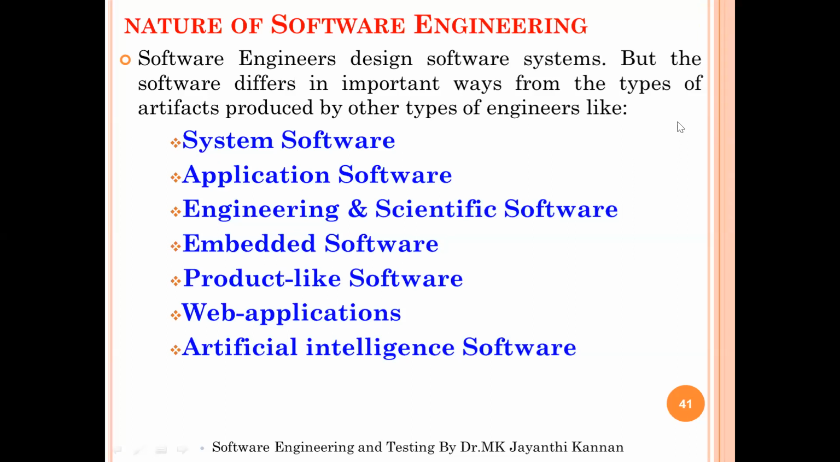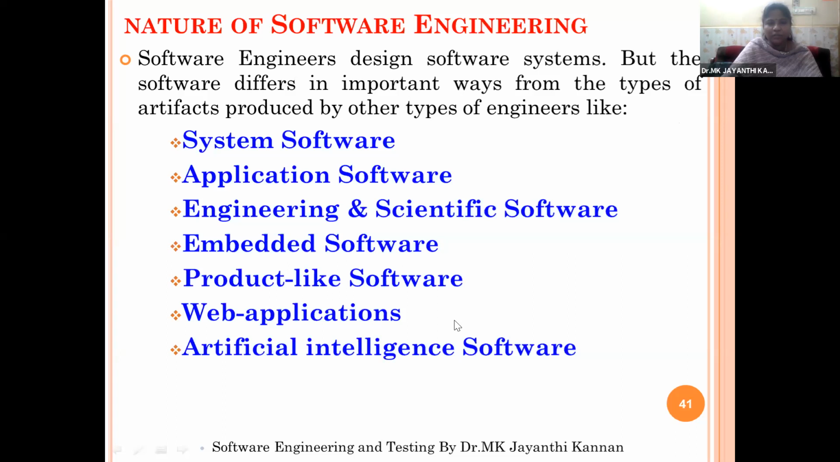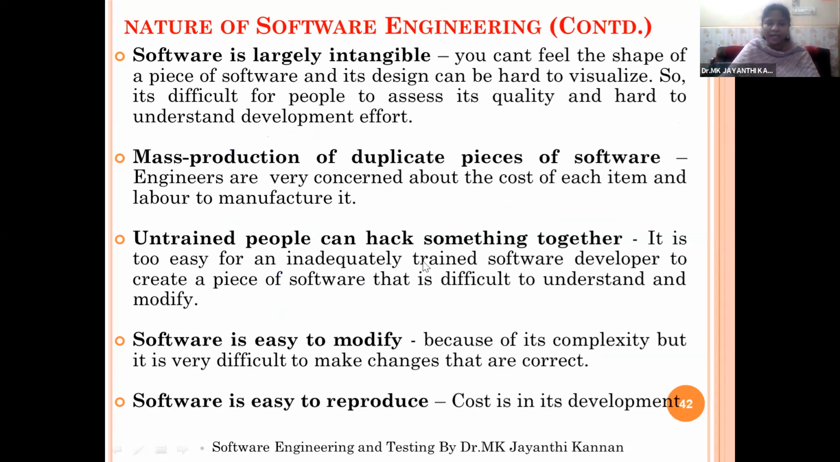So based on the nature, we have 7 types of softwares: system software, application software, scientific softwares, embedded softwares, product like softwares, and artificial intelligence and web applications. And if you take the nature of software engineering, based on the general characteristics of software engineering, we can classify the software as: software is largely intangible. So what is tangible?